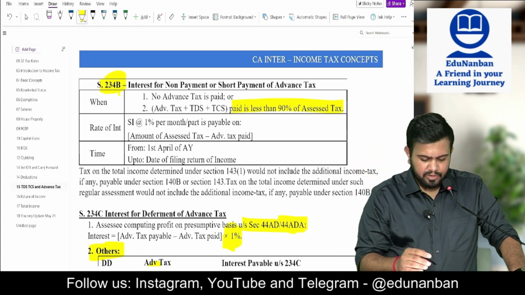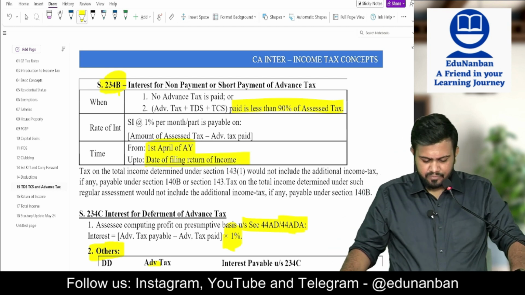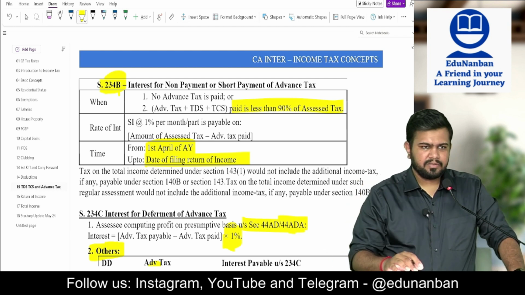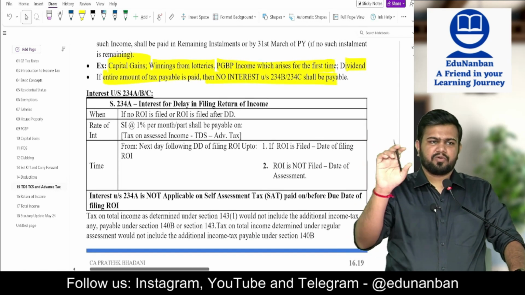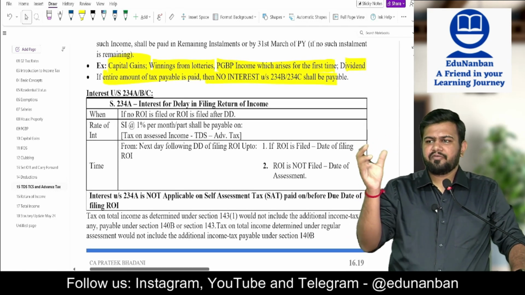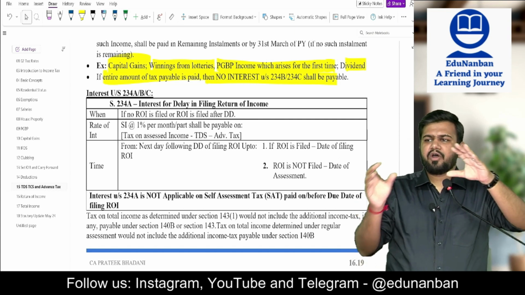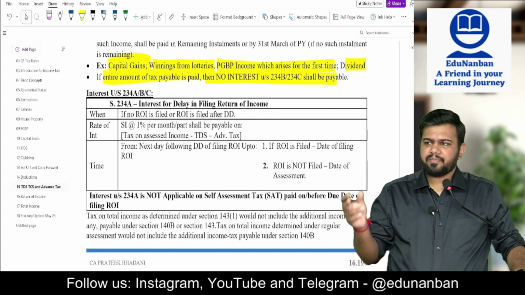Okay, 234b interest will be calculated from 1st of April till the date of filing return of income. 1% per month. Next, on the difference amount only. Interest will be only on the difference amount. So if you have already paid some amount, whatever is payable you have not paid, that amount alone you have to take and you have to calculate 1% per month.